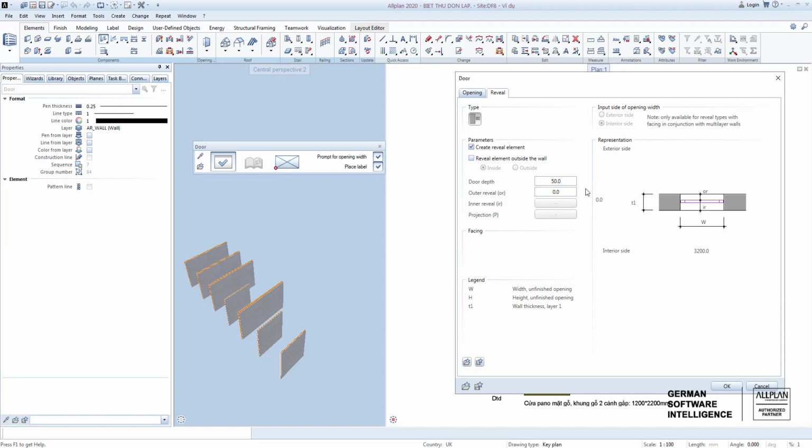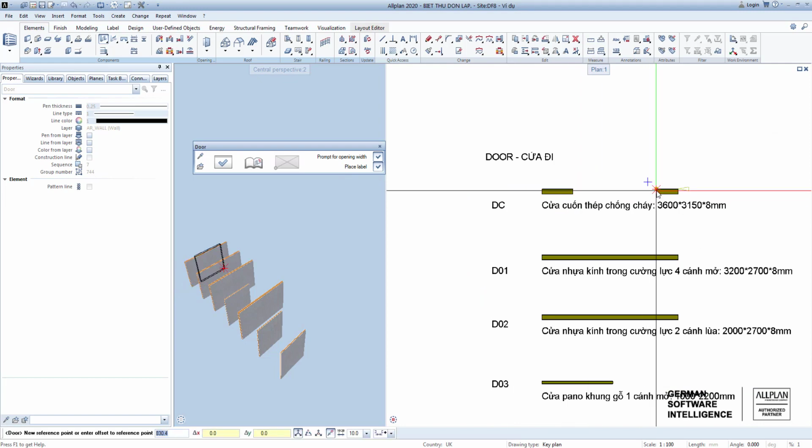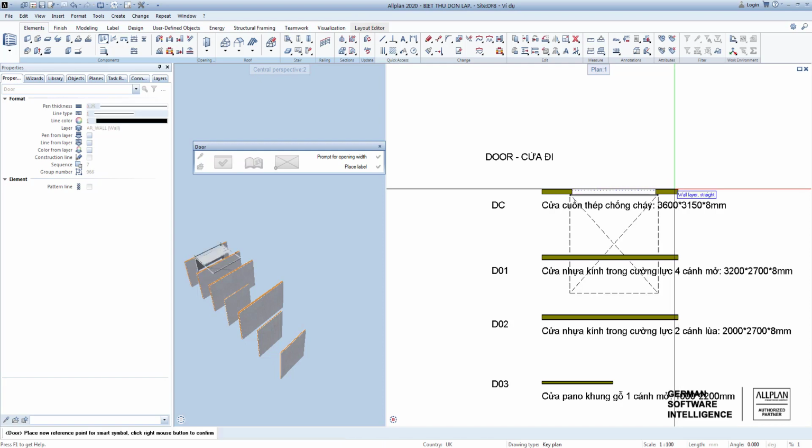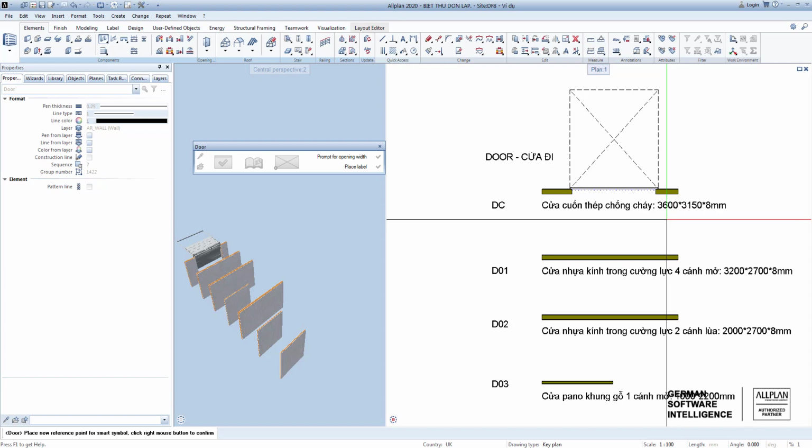After adjusting the format settings, you can create the door. Choose OK. You can choose any point on the wall. Determine the reference point as in the previous lesson. Then enter the offset value. The software will ask the beginning and end of the door. You define and press enter. Then click to select the location of the accordant door symbol. Press escape to exit the command.